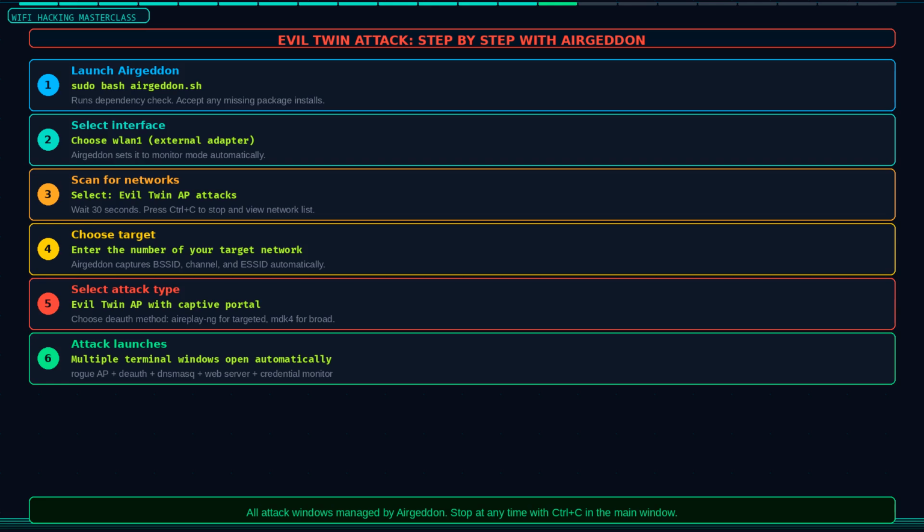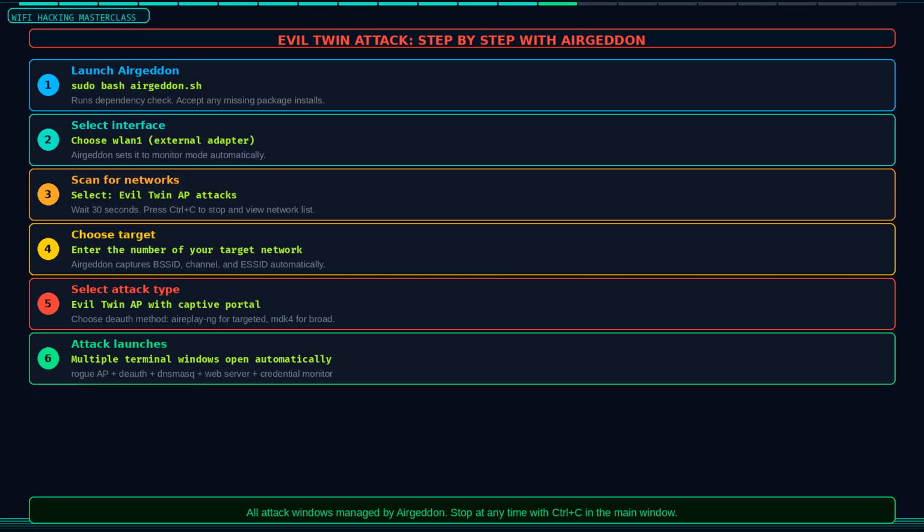Here is the complete Evil Twin attack walkthrough using Airgeddon. After selecting Evil Twin AP attacks from the main menu, Airgeddon scans for available networks. It opens a terminal showing nearby access points with their BSSID, channel, and SSID. Wait about 30 seconds for the scan to populate, then press Ctrl-C to stop and see the full list. Type the number corresponding to your target network and press enter. Airgeddon now has all the information it needs about the target including the BSSID, channel, and SSID.